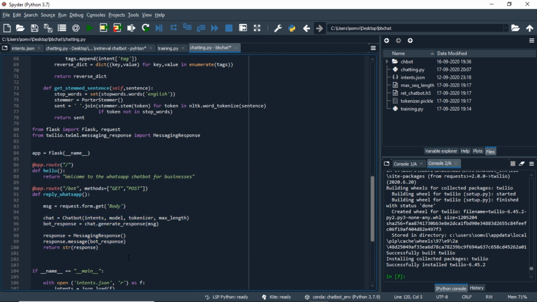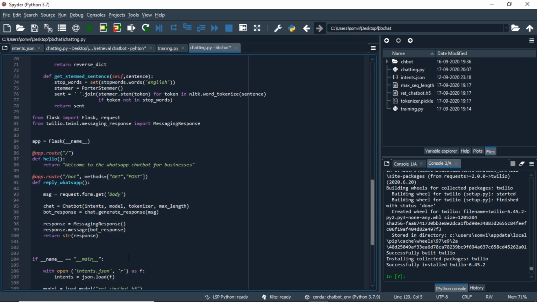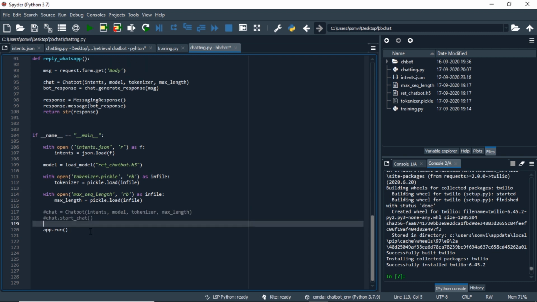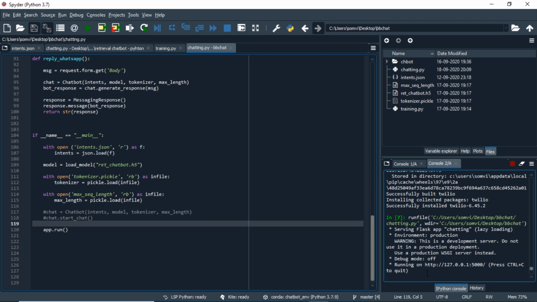Now we need to run our Flask application. For that, we will use app.run. But in the last video, we tried to check our chatbot using the chatbot class, and we instantiated here in the main body. So either we can comment this out or we can delete it. Let me comment it out. Okay, so now let's try to run our application. So we can see that our Flask web application is running on this IP address, and this is present on local machine. Let's see how it looks.